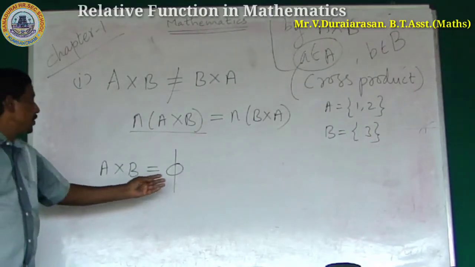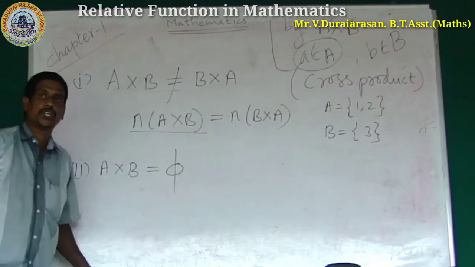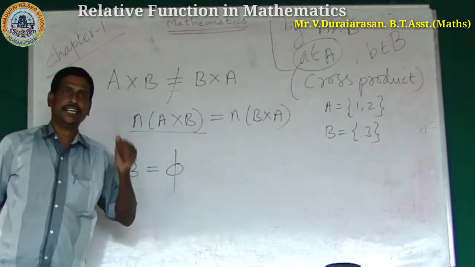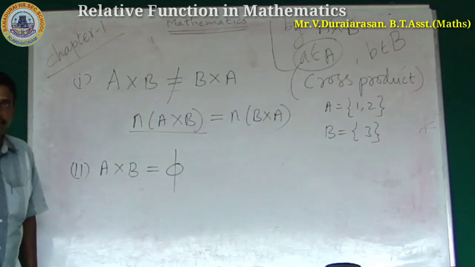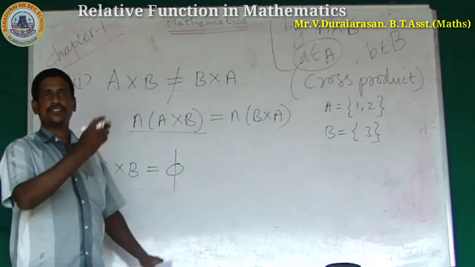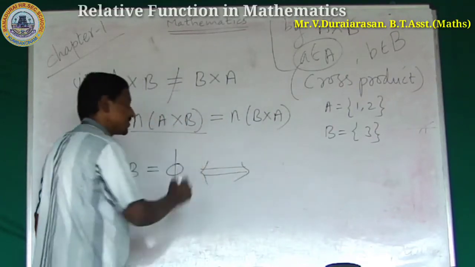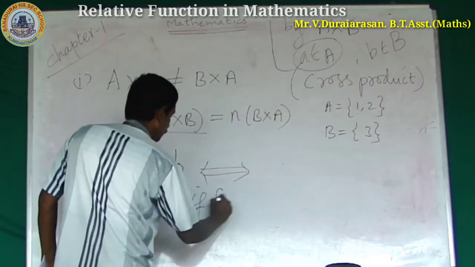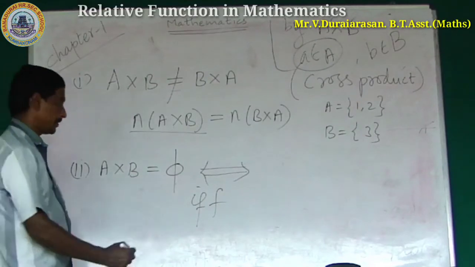A cross B is equal to the empty set, the null set, no elements in your set. So A cross B is equal to empty. What is the result? If and only if. What are the symbols? If and only if, IFF. This is another notation of if and only if.